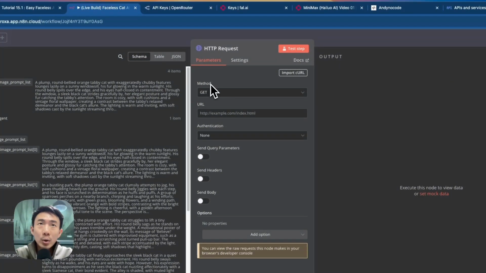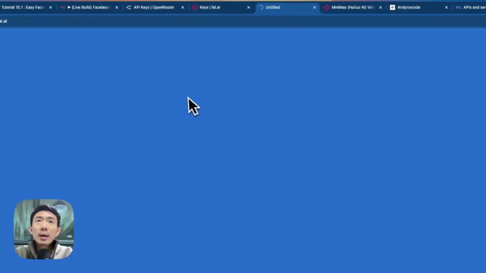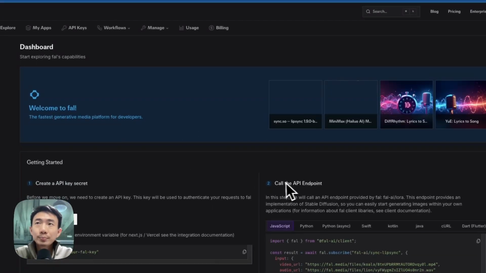First of all, we are going to rename this. We rename it as Fal generate image. What it means is that we're going to use one of the APIs, one of the AI models from Fal AI. Fal AI is this platform. They have many different models.